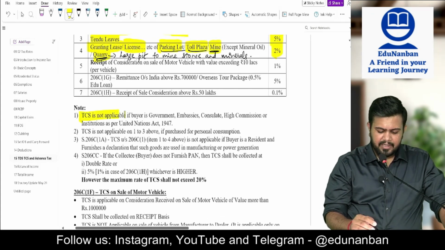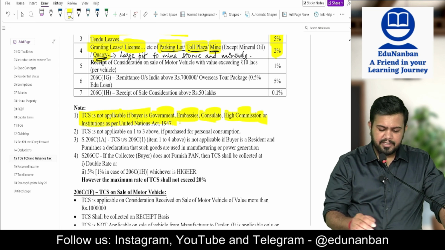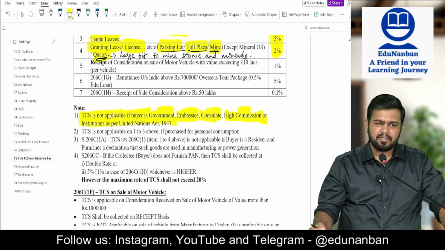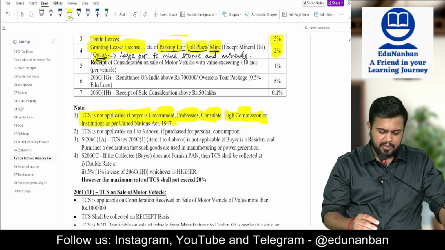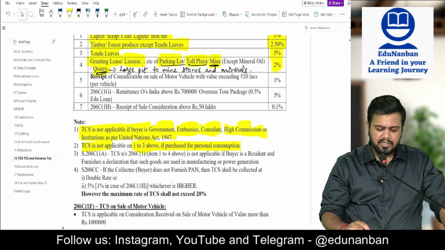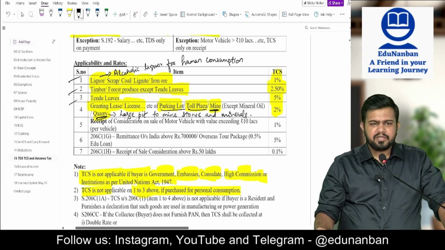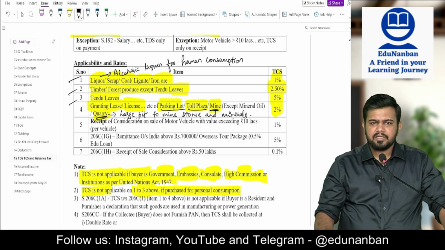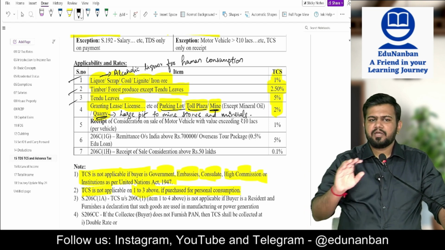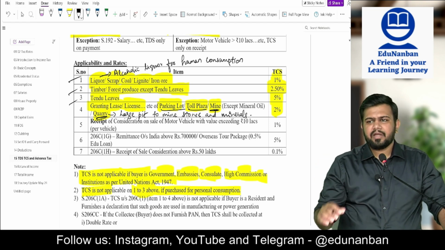TCS is not applicable if the buyer is the government, embassy, consulate, high commission or an institution as per the United Nations Act. So if they are buying, you need not collect from them. TCS is not applicable on 1, 2, 3 above if purchased for personal consumption. So if tobacco leaves, timber, liquor are purchased for personal consumption, then no need to collect TCS. So if a retail customer is buying, you need not collect TCS from them. Only if you are selling to a dealer, then you should collect TCS.